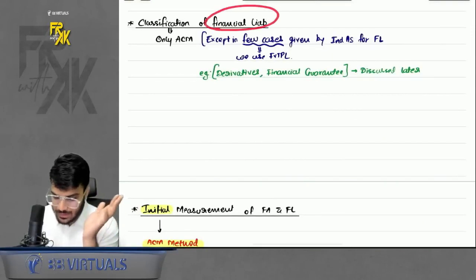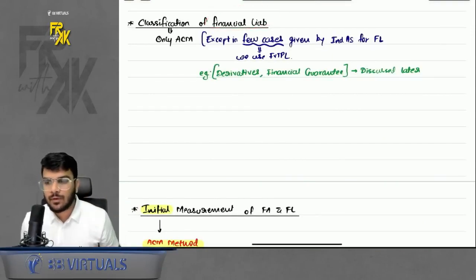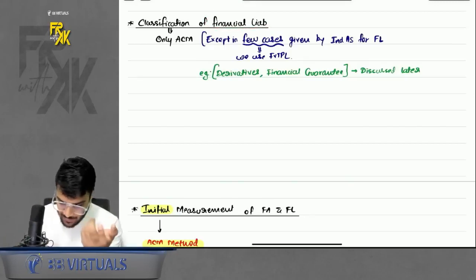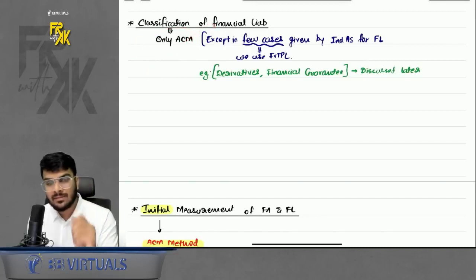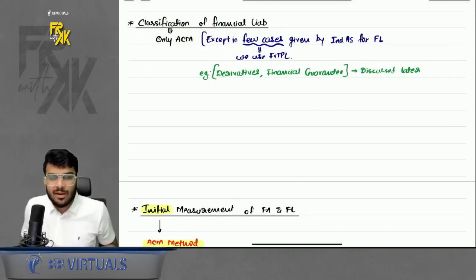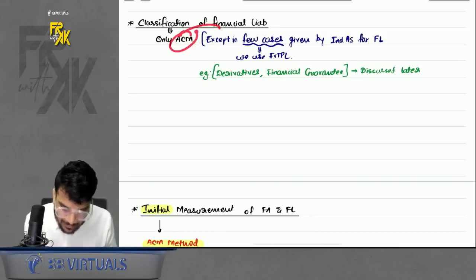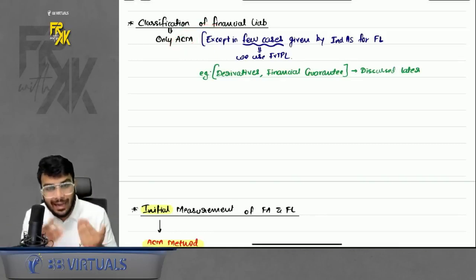Now we come towards financial liability. For financial liability, we only have one method, that is ACM method. Do remember, there are no multiple methods. So if there is only one method, do we need to conduct any test to decide which method to use? The answer is no. If you are running in the race alone, you will only win. So if for financial liability there is only one method, then no need to conduct any kind of test, right?